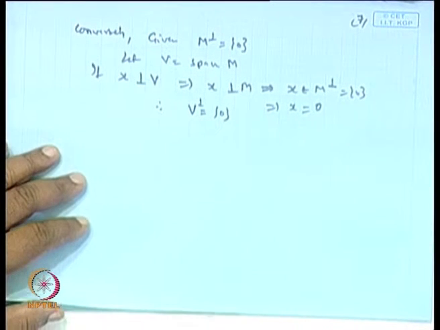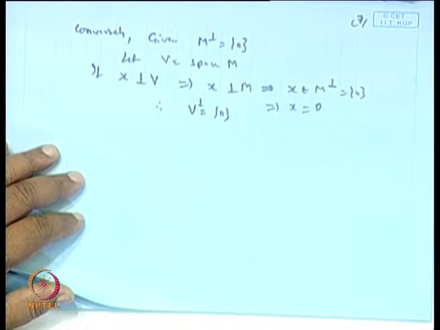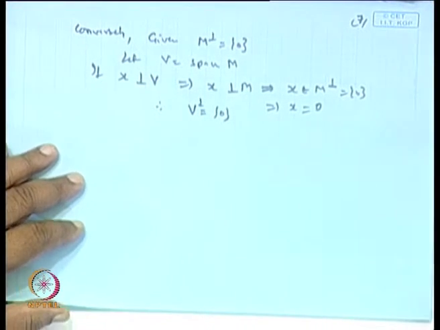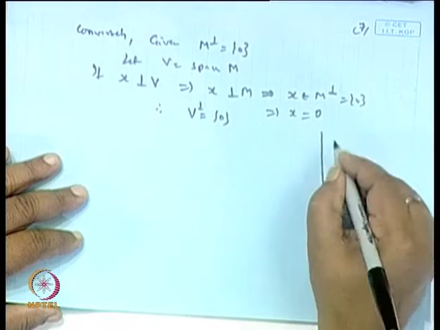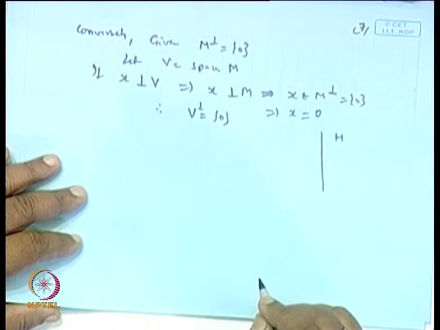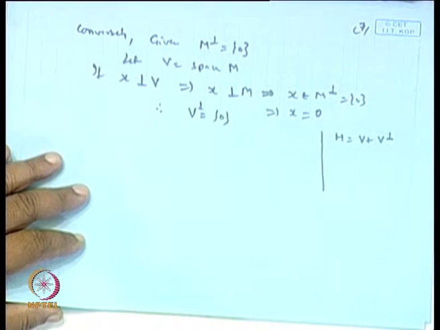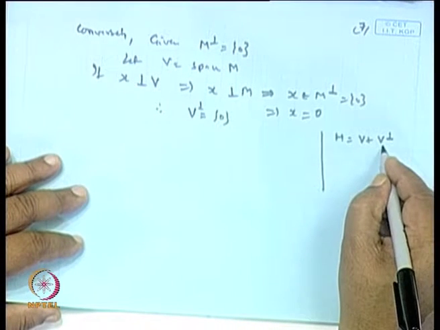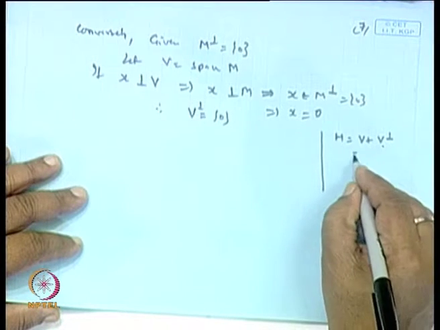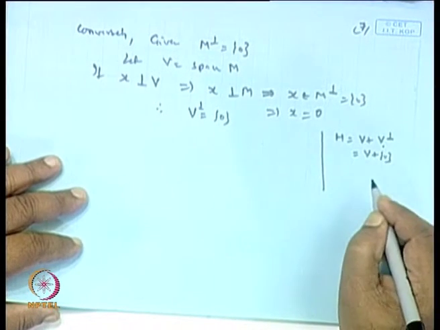Okay. The V perpendicular is 0. So, V is in the subspace of this. Now, let us take this as our H. H can be written as V plus V perpendicular. V perpendicular is coming to be 0. So, this will basically be V plus 0, is it not?